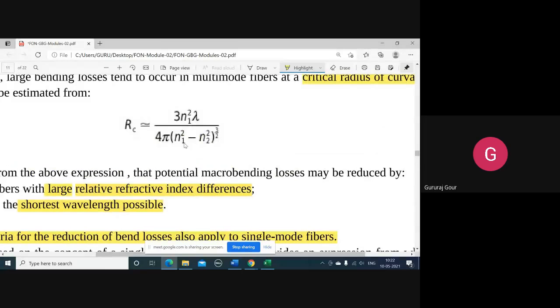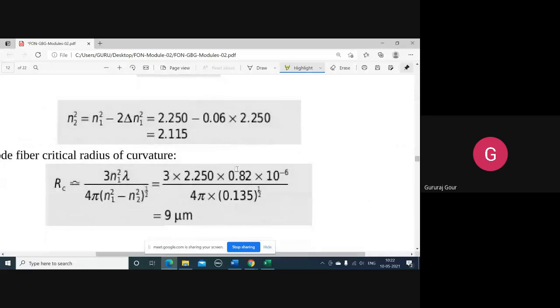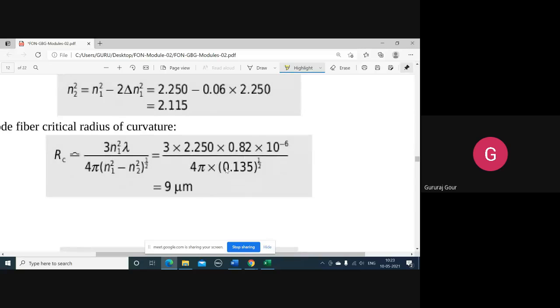Then you can use this formula: Rc equals 3 n1 square lambda, sorry, n1 square lambda by 4 pi times (n1 square minus n2 square). I actually took this from the book. N1 is taken as 1.5, so n1 square is 2.25. You can write it as 1.5 square, or you can directly write 2.25. It is up to you.